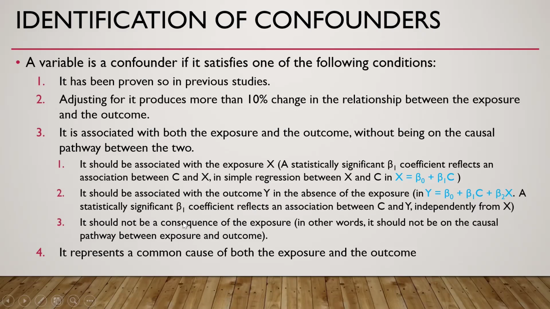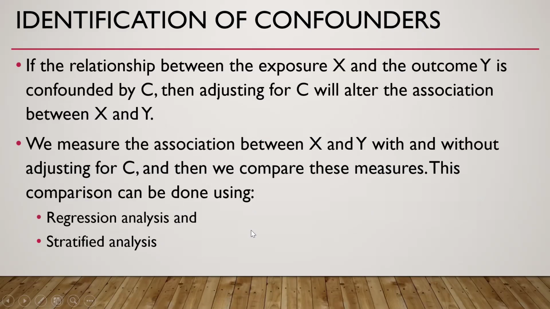It should not be a consequence of exposure. In other words, it should not be on the causal pathway between exposure and outcome. In that case, it is known as a mediator and not a confounder. And the fourth point is that it represents a common cause of both exposure and outcome.